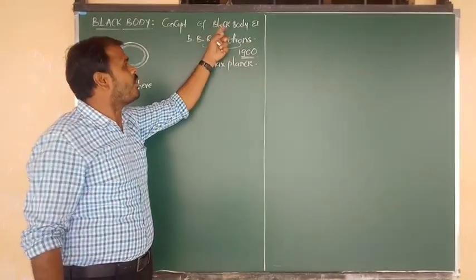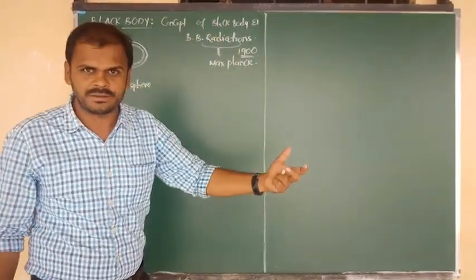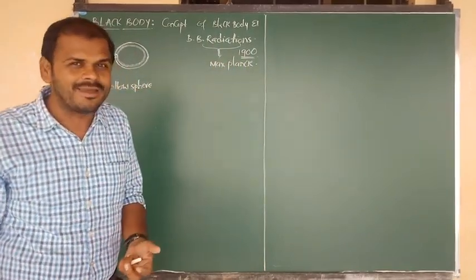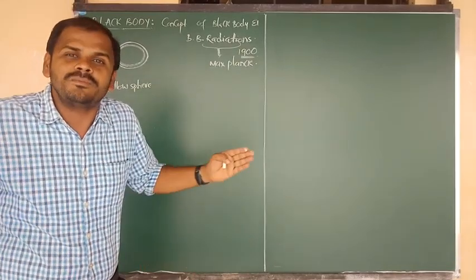Based on the black body and black body radiations concept, Max Planck finally gave a new theory, that is the quantum theory.